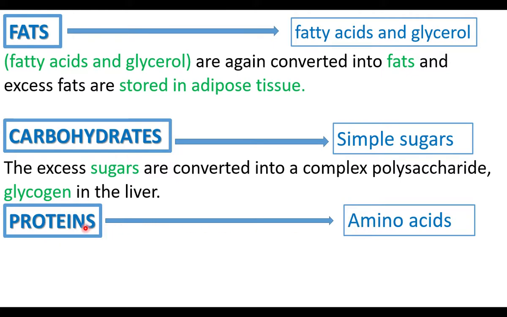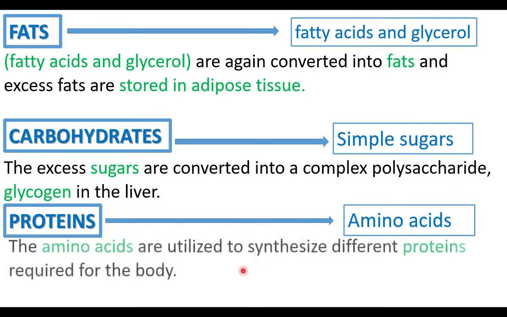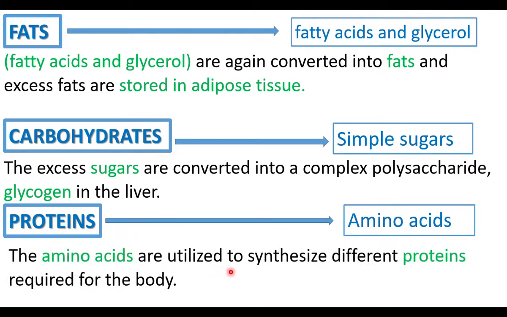Proteins are broken down into amino acids during digestion. We eat animal proteins and plant proteins. Inside the cells, these amino acids are used by the cells to produce the needed proteins for our body. The amino acids are utilized to synthesize different proteins required for the body. The digested nutrients are used by the cells for energy production or for the production of new components. This is called assimilation.